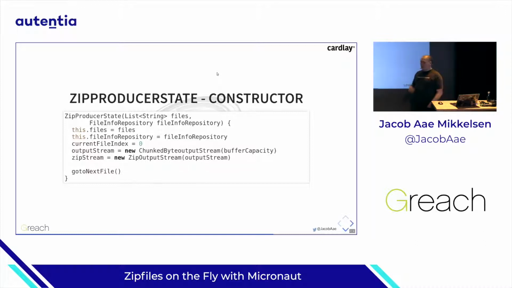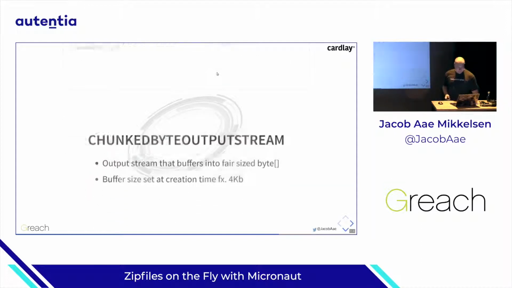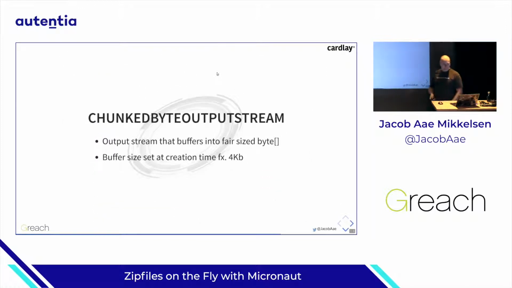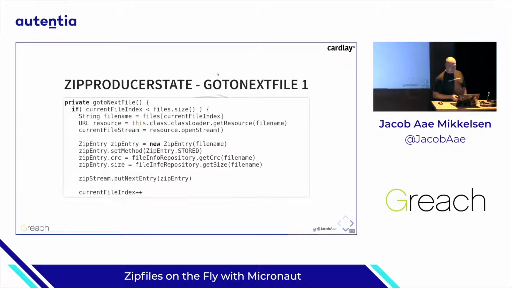And then the zip stream, which we'll use to produce the actual zip file, because I don't want to take care of all of the nastiness of how a header in a zip file should be, and the code that should take care of the output between the different files. And then of course it says, well, go to next file, make sure that we start on the very first file. For the chunk output file, I've set the buffer at creation time to 4 kilobytes. That's a decent page size in Linux, so it seems like an okay choice.